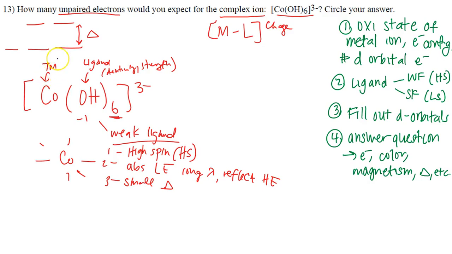So now we have to ask ourselves, how many orbitals do we have? Here is my approach. First, you want to get the oxidation state of the metal ion, get its electron configuration to figure out the number of d orbital electrons.